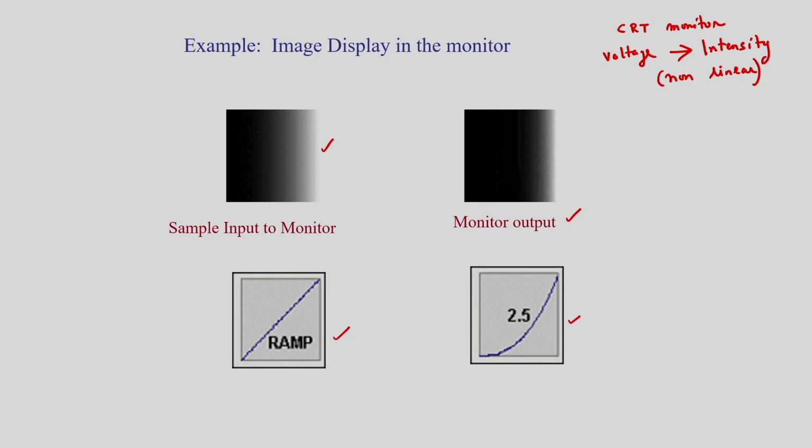So if I give this input, I am getting this output, and corresponding to this output the gamma is 2.5. Corresponding to the input image the gamma is 1. Now how to avoid this condition?